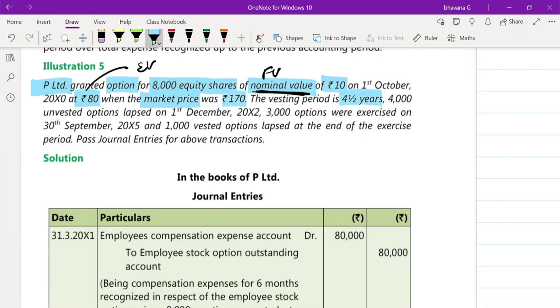Vesting period was 4.5 years. 4,000 unvested options lapsed on 1st December 2012, and 3,000 options were exercised on 30th September 2015. 1,000 options lapsed at the end of the exercise period. Pass journal entries for the above transactions.